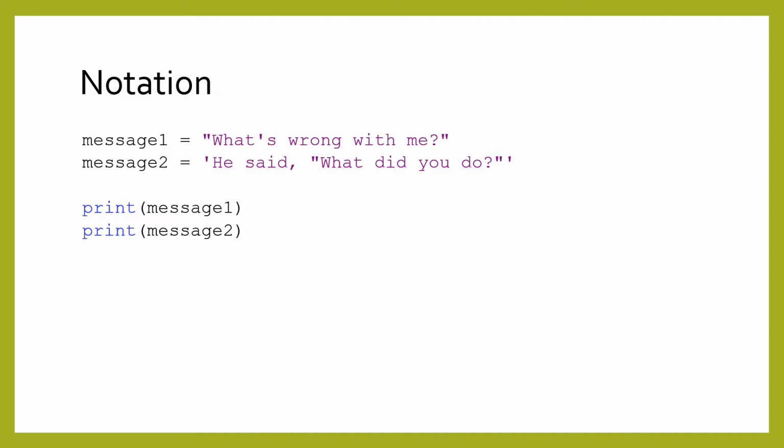The reason there are two kinds is to make it easier to create strings like the ones shown. In the first string, we can have single quotes because we wrap the string in double quotes. In the second string, we can have double quotes because we wrap the string in single quotes.